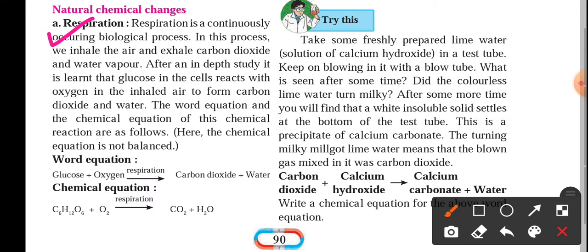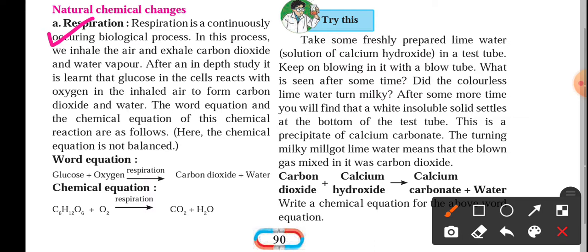When we talk about respiration, which is a continuous process in the living organism, we inhale oxygen, and that oxygen gets converted into carbon dioxide in the process we call respiration.